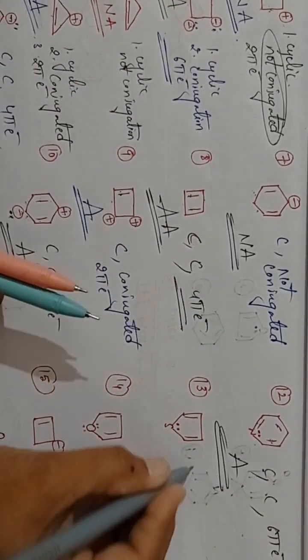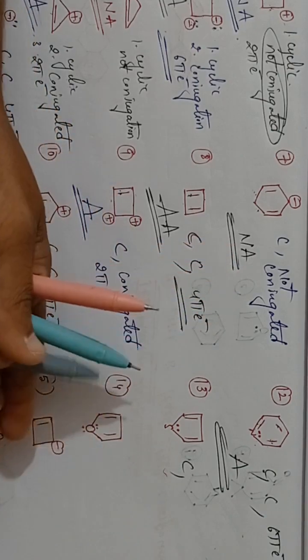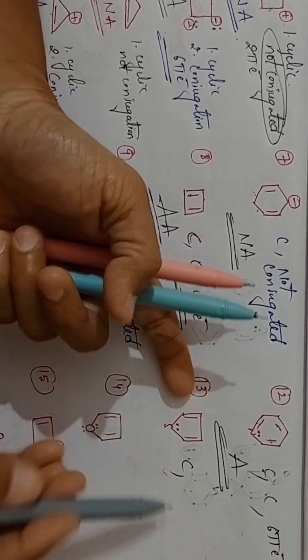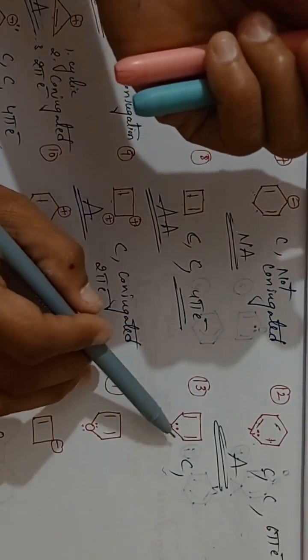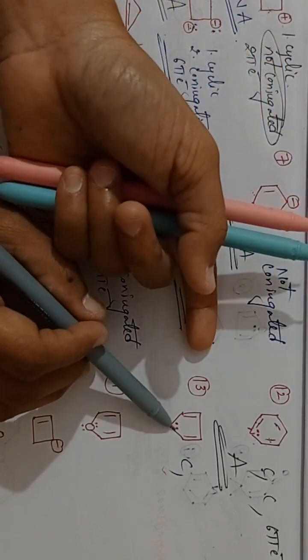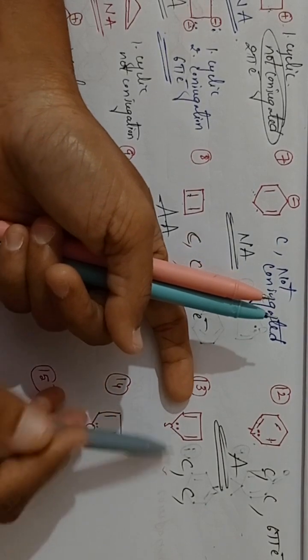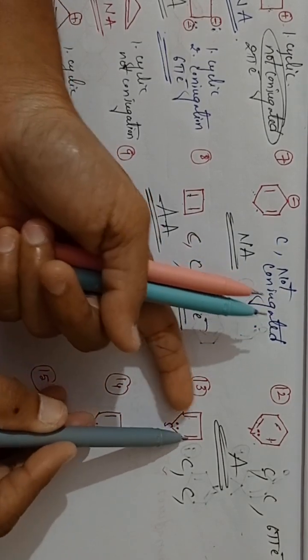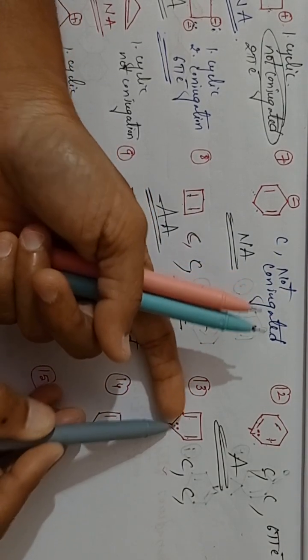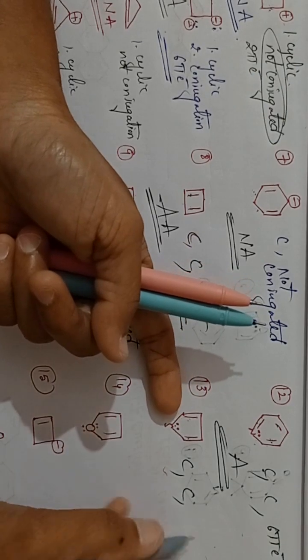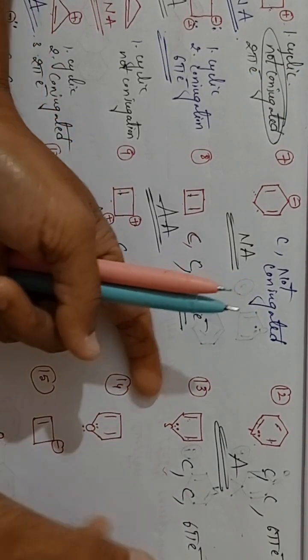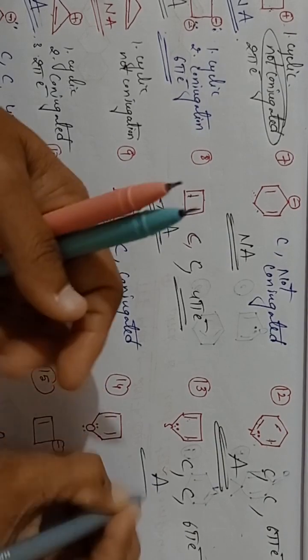Now coming to the next one, cyclic. Next compound, tell me, cyclic. It is in the conjugation, pi, sigma. Yes, it is in the conjugation, lone pair, sigma. So it is in the conjugation, students. Next one, how many pi electrons? 2 plus 2, 4 only there. That's why you have to count this lone pair. So 2 plus 2, 4; 4 plus 2, 6 pi electrons. Understanding? So this is also an aromatic compound.